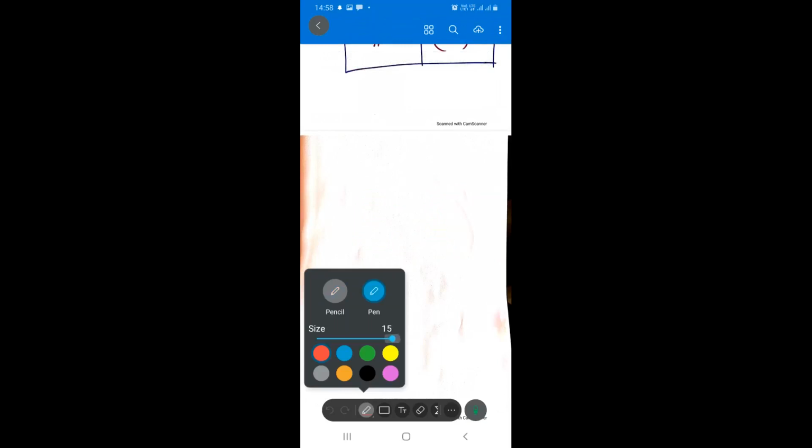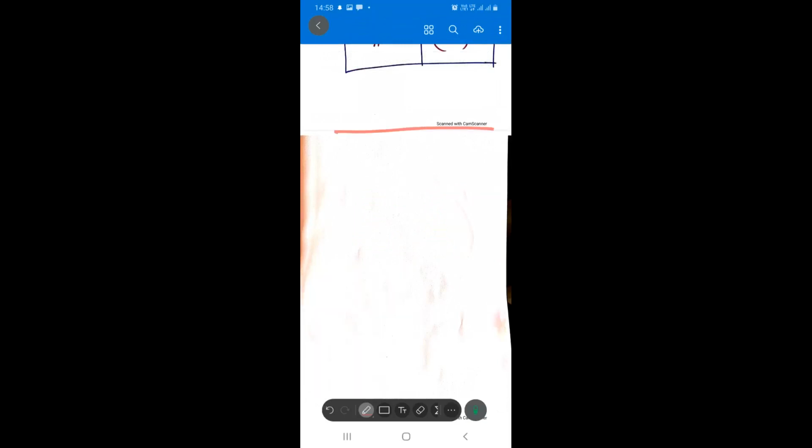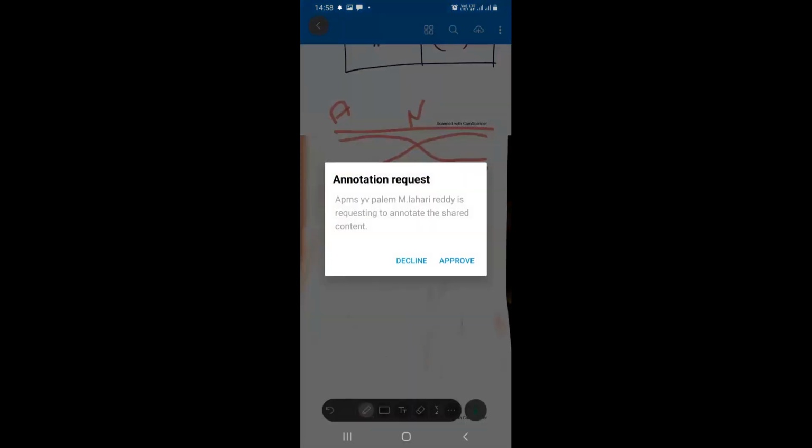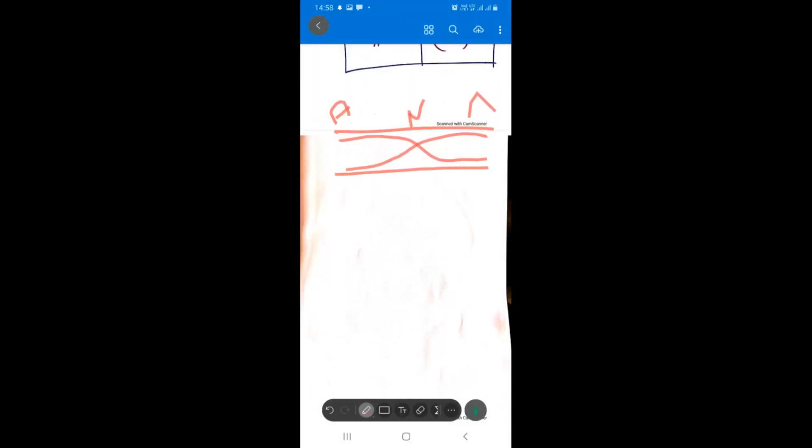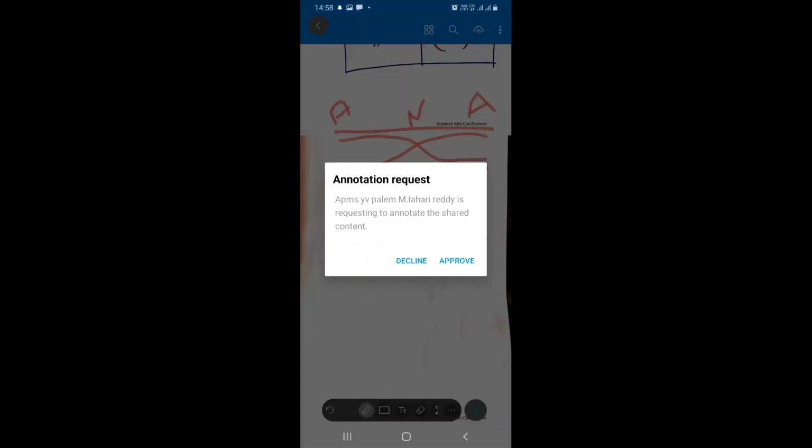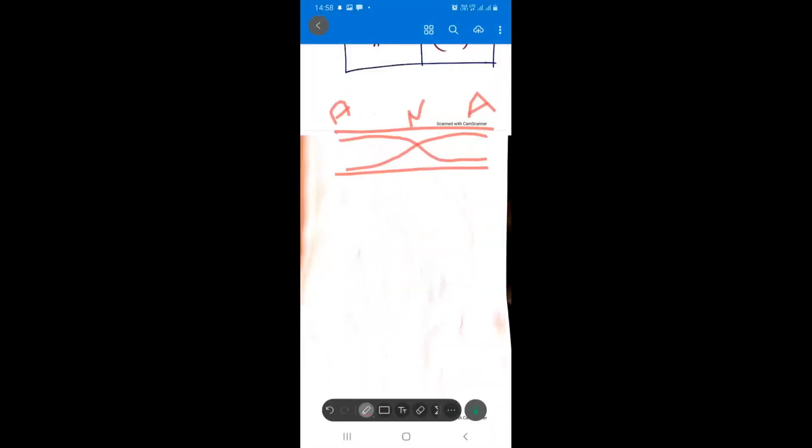If you understand how to calculate the frequency of a first harmonic, see here. This is antinode, node, antinode. Students, already you know the distance between two consecutive antinodes or nodes is lambda by 2.